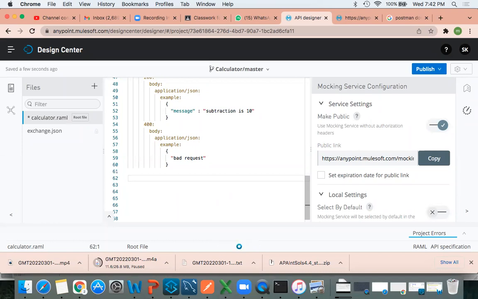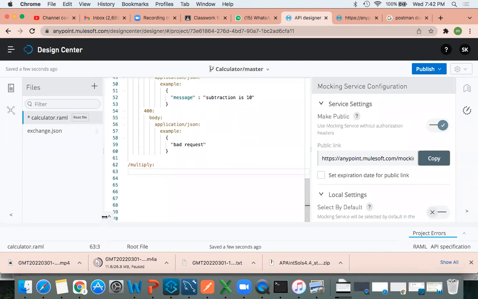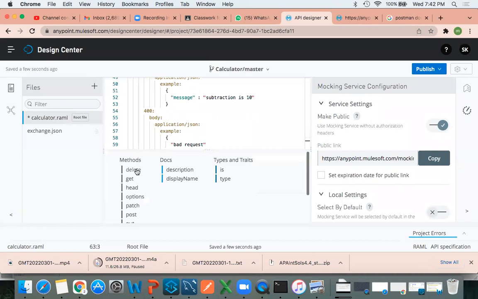Okay, Reddy. First, what do I need to write here? Resource path multiplication, slash multiplication. Semicolon and enter. Very good. Now the method, I need to select here. Get completed, put completed, next after put, let me go with delete.